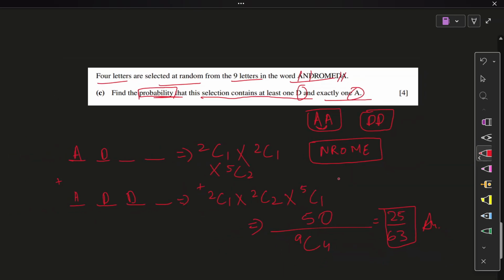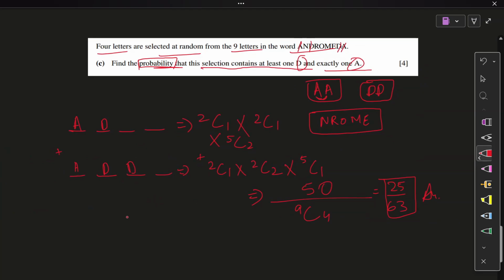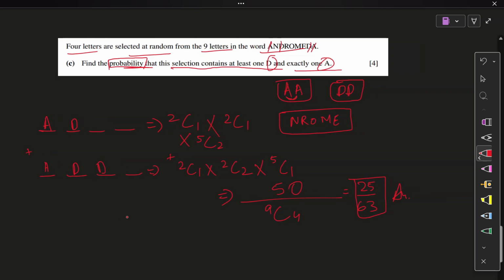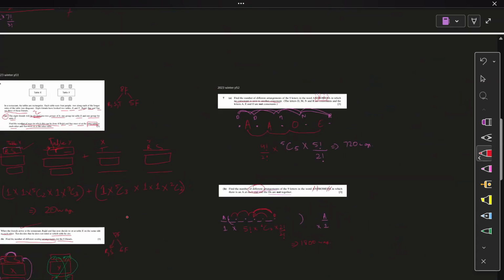Is there something I'm missing? At least 1D, that's one case. Increasing the D by 1, and then we are out of D's to increase. We cannot decrease anything. Yeah, that's going to be all. And the calculation is right: 2C1 into 2C1 into 5C2. Yeah, that's right. Okay, so that is your variant 2 question.